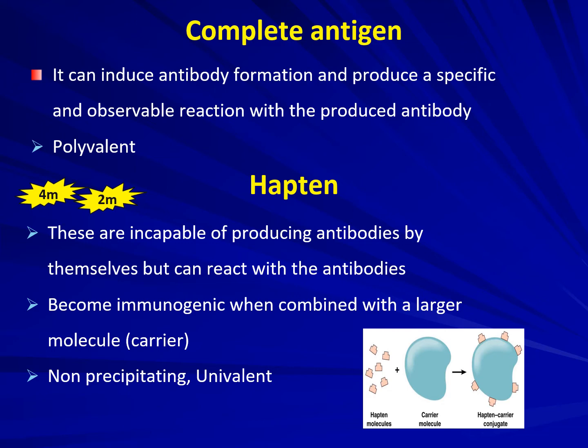They become immunogenic when combined with a larger molecule, and such a large molecule is called a carrier molecule. So when a hapten is combined with a carrier molecule, that is when they become a hapten carrier conjugate, and that conjugate is immunogenic. It is non-precipitating and it is a univalent antigen.